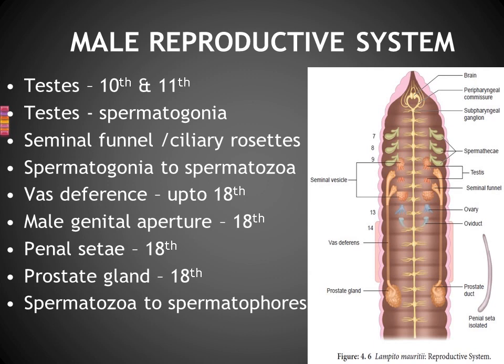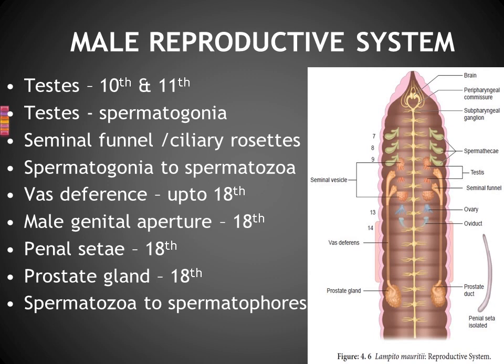Fine. So this testis is present in the 10th and 11th segments. Can you watch segments 10 and 11? One finger-like projection is there, like fingers. That is known as the testis. And what is the role of this testis?